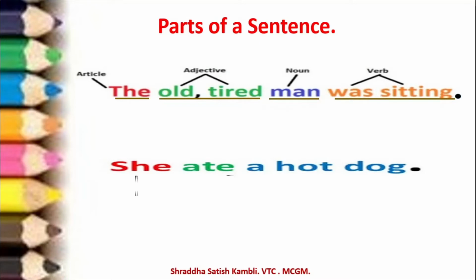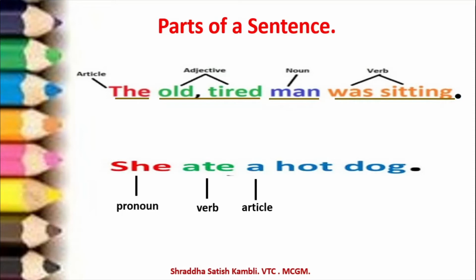So "she" here is the pronoun. Now in this particular sentence, she is the pronoun. "Ate". So what is ate? Ate is the verb. What about "a"? So "a" is the article. Now there, "the" was the article, it is the definite article. "A" is the article, it is the indefinite article. In the English language, you have definite articles and indefinite articles.